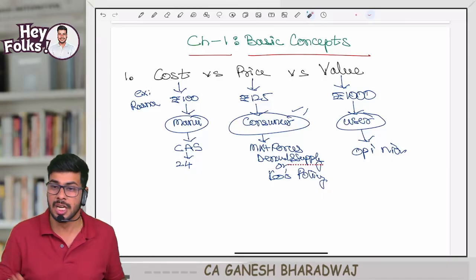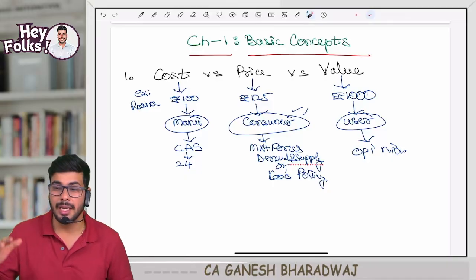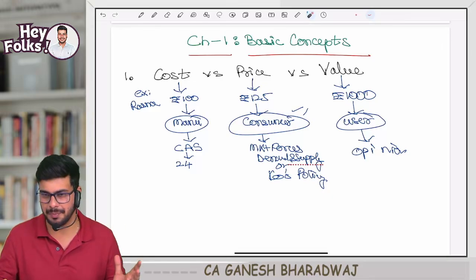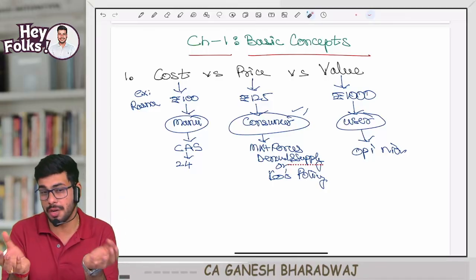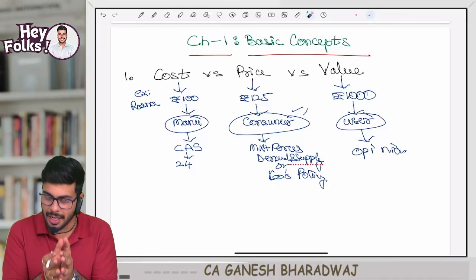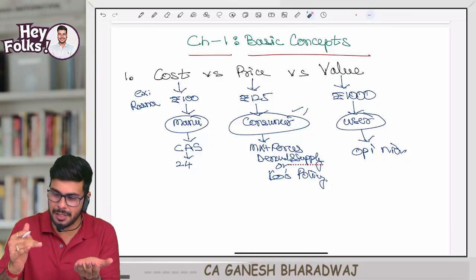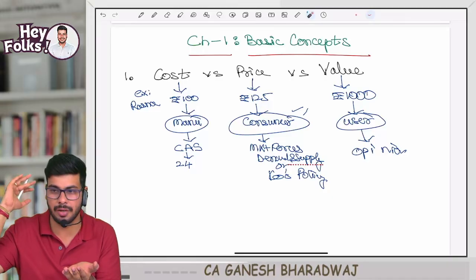Clear with this, guys? Now one more very important thing I want to tell you all. In your final, there is a paper called strategic cost management. So that paper stems out of this cost accounting and management accounting. Both the papers put together is what you will be studying in your final. This is the base for you, and incrementally they will be teaching you all these things. Clear with this, guys?